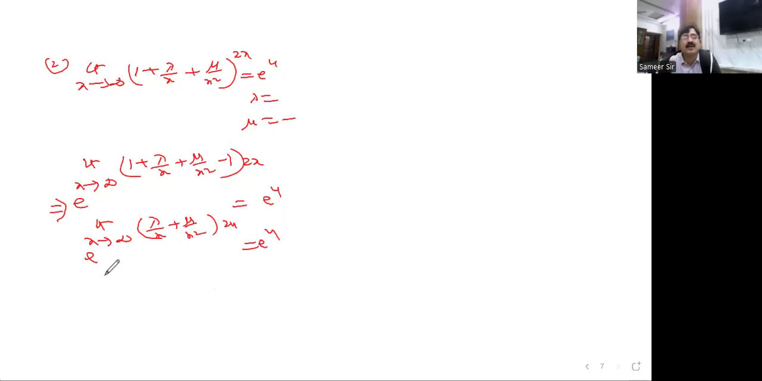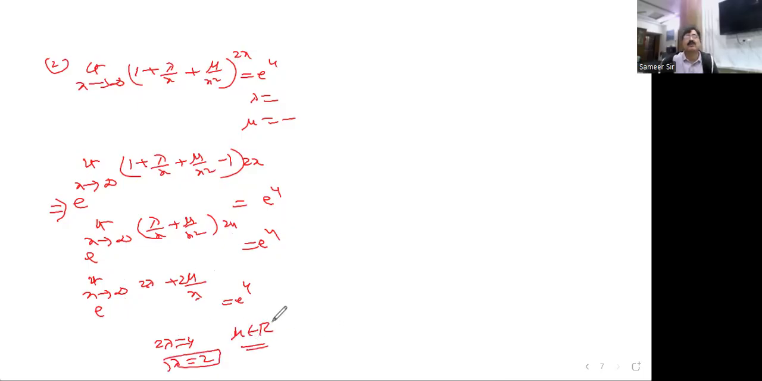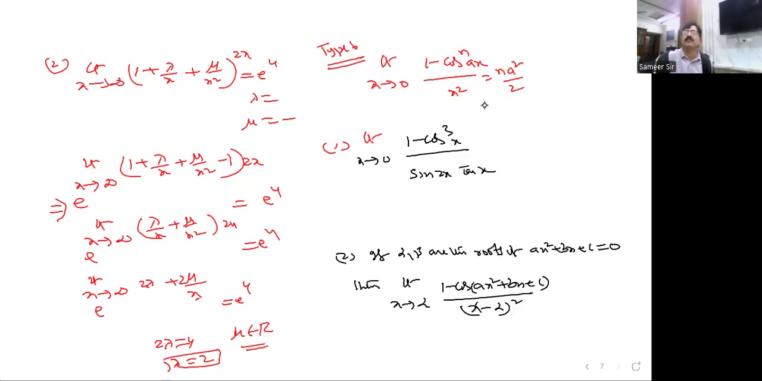The moment you write limit x tends to infinity, you take this side inside, you get 2 lambda, and here you get 2 mu by x, e to the power of 4. You see this now, x tends to infinity means this becomes 0. Something by infinity is nothing but 0. What is the left out one? 2 lambda is equal to 4. So lambda is equal to 2. That means here mu can be any real number. So here in type 5, I introduce one.